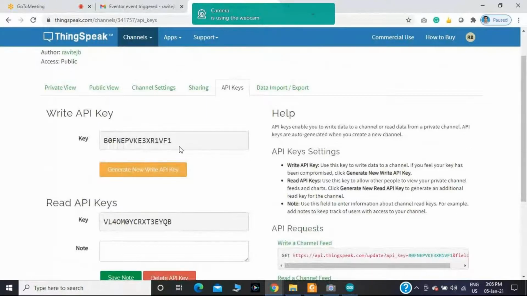I am sending data from the sensor to the NodeMCU, and within the NodeMCU we have the Wi-Fi module. Through Wi-Fi, I am sending the sensor values, temperature and humidity, to the ThingSpeak cloud service. That's why I am writing the data, and that's why I am copying this value.